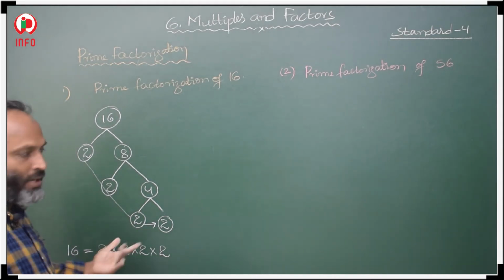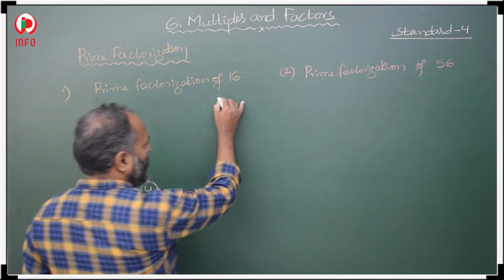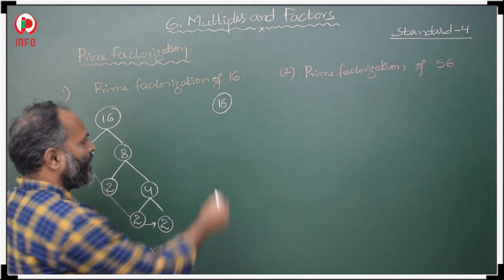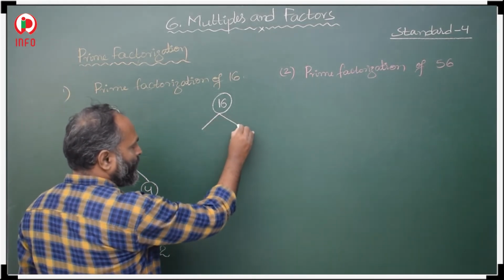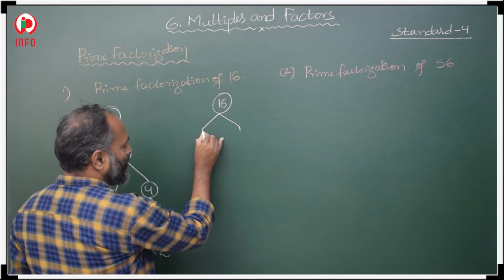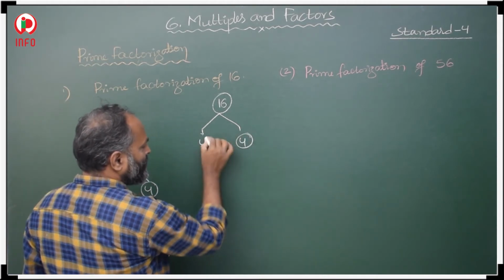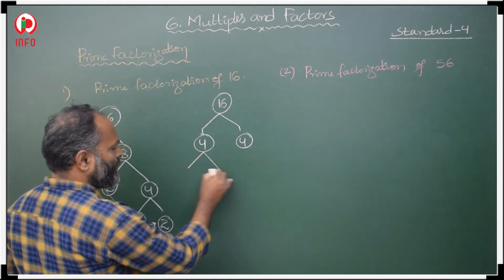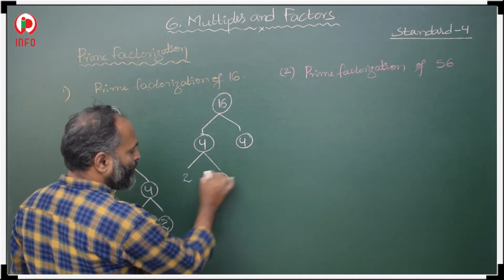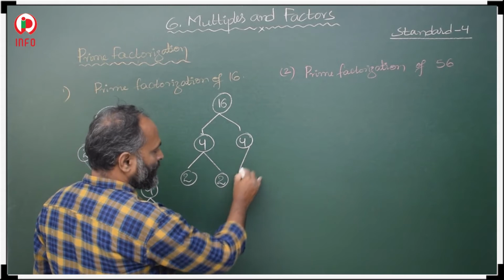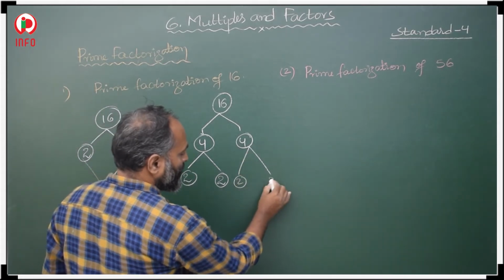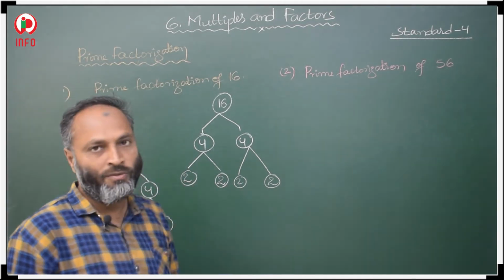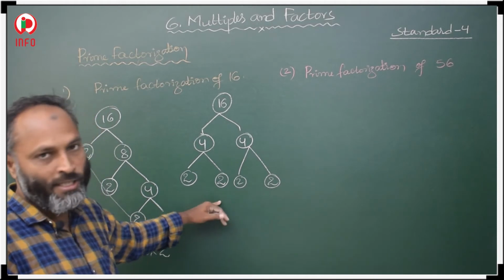If it is difficult to do this way, there is one more method. By using the prime factorization method, how can we take this 16? 4 4s are 16. Again we have to split this 4: 2 2s are 4, and split the other 4 again: 2 2s are 4. So this is the final. We cannot split these 2s any further, so this is the final answer.